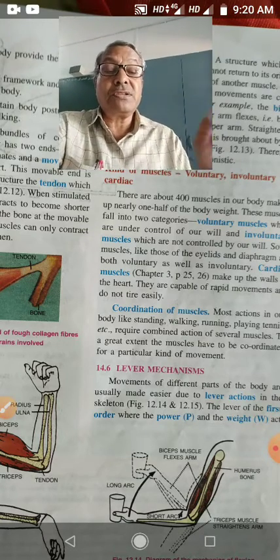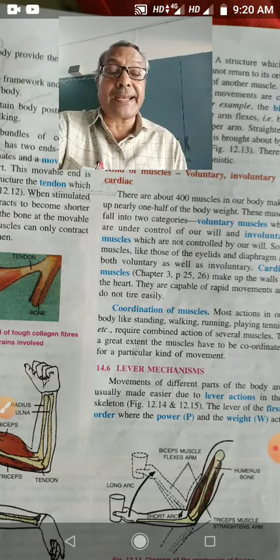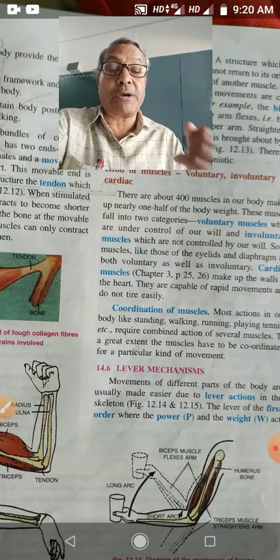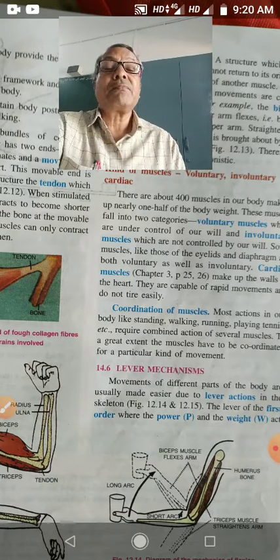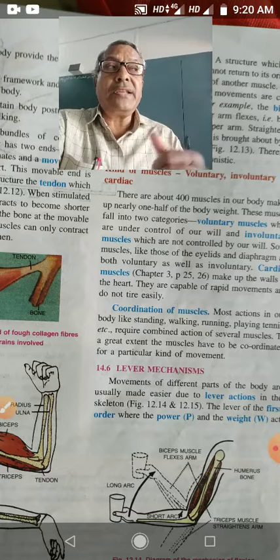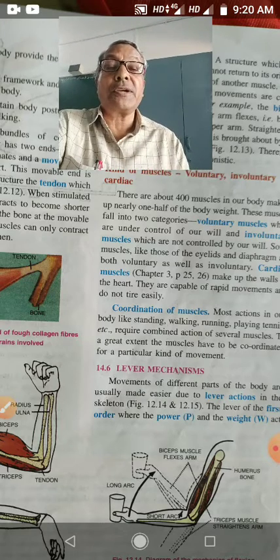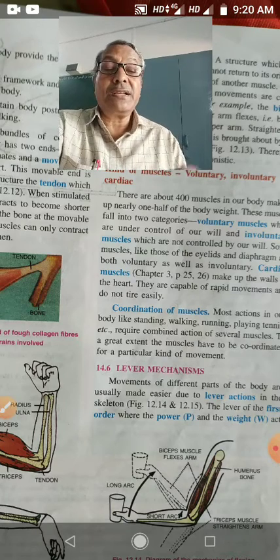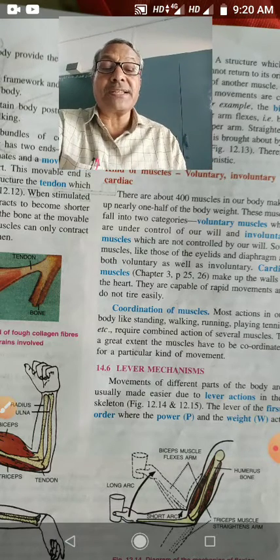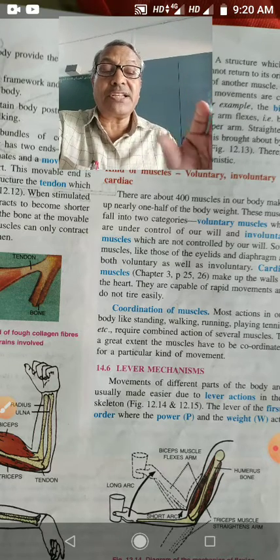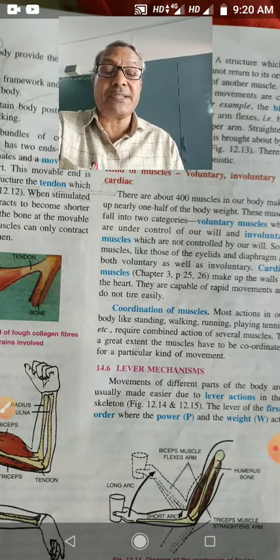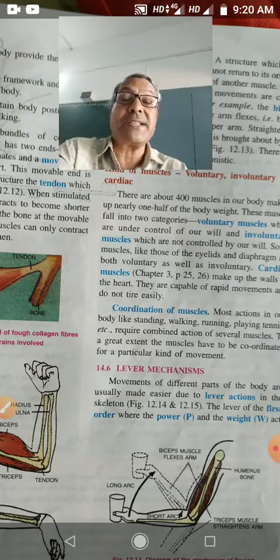The muscles which are found in the internal organs of our body, like the digestive system, kidney, excretory system, urogenital system, reproductive system, are called involuntary muscles or visceral muscles. And our heart is made up of a special type of muscle, that is cardiac muscles.